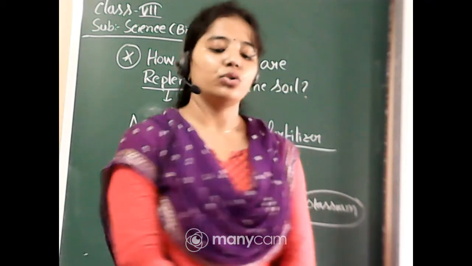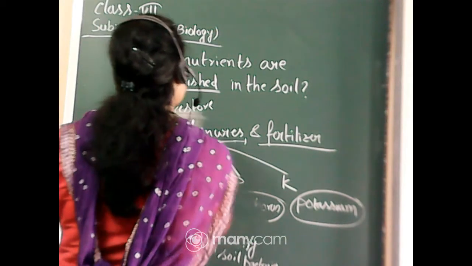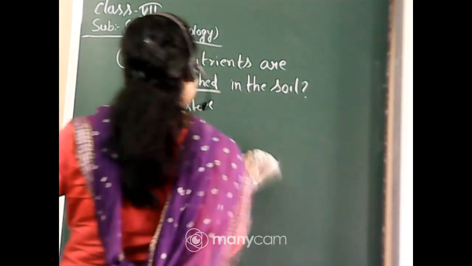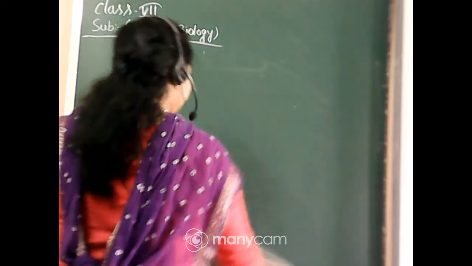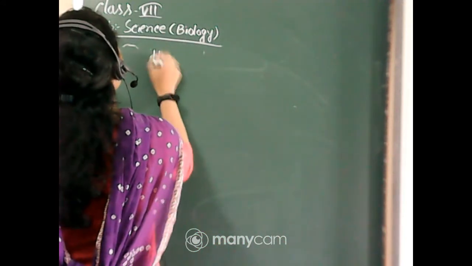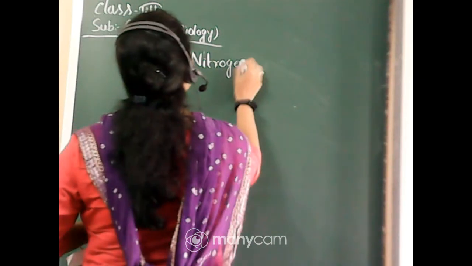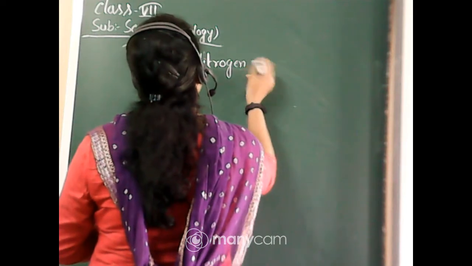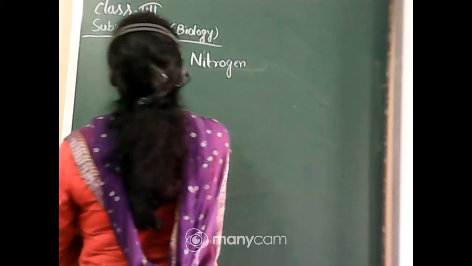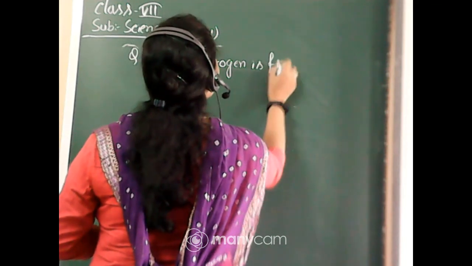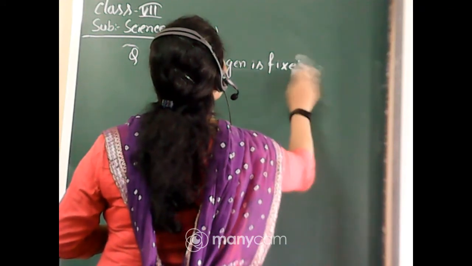Okay, so let's see how nitrogen is fixed by the plants. And there is a relationship between the root nodules of leguminous plants possessing Rhizobium bacteria and the legume plant. That relation is known as symbiosis. Now my question is here, how is nitrogen fixed?